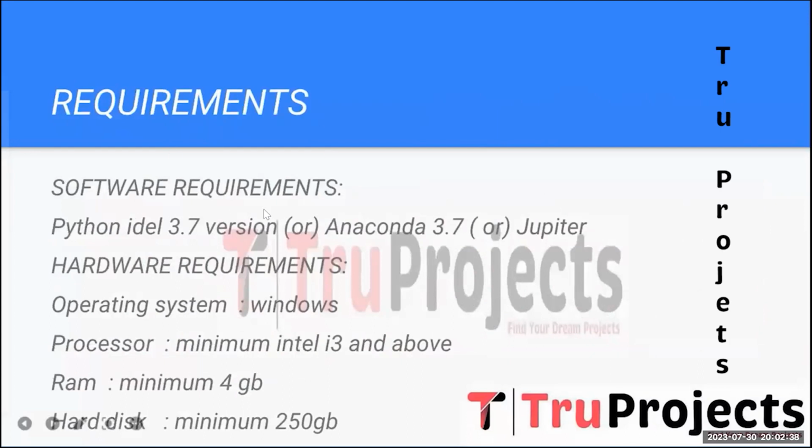And these are the basic requirements needed to build this project. The software requirements are Python IDLE with version 3.7, Anaconda with version 3.7, or Jupyter. Hardware requirements are operating system as Windows, processor of minimum Intel i3 and above, RAM of minimum 4 GB, hard disk of minimum 250 GB.